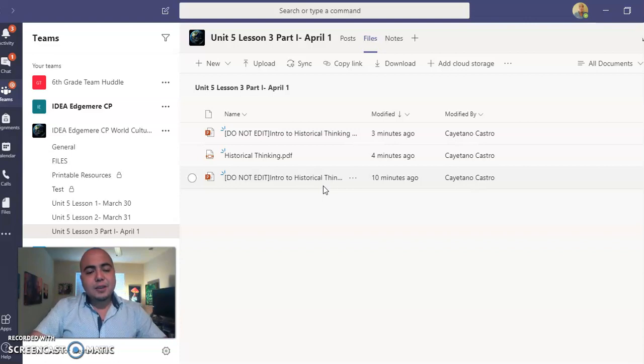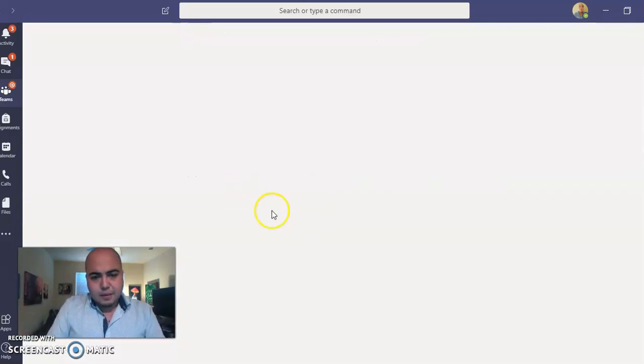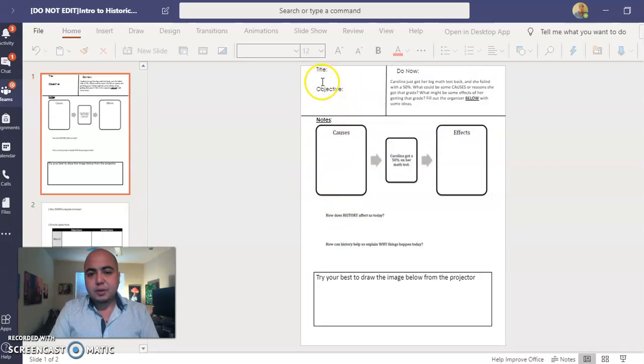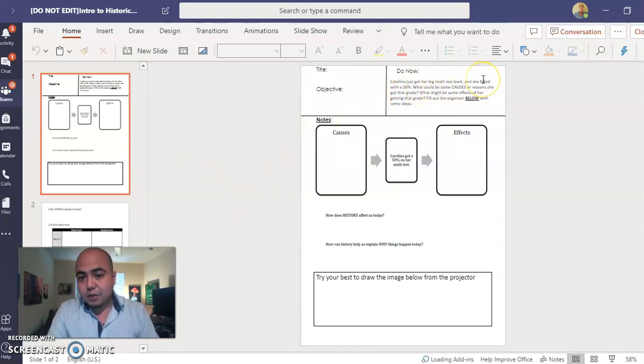Again, if you do have access to a printer, please print them out. If you don't, that's fine. Just manually write down your responses. For example, for today's notes, you can still write on your page. You can write the title at the top. You're going to write the historical thinking objective, and I'm going to provide that. You don't have to write all of this, but for example, you can write causes and effects in the middle, and the same thing right here. Those questions you can write in real quick, and then make your responses.